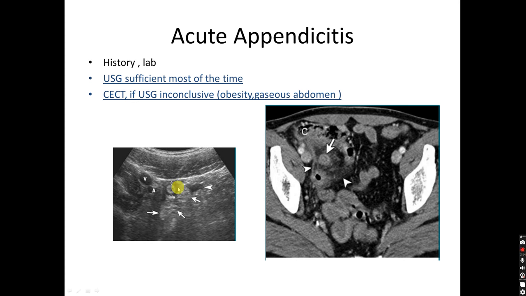This is the ultrasound image showing the swollen appendix and adjacent inflamed hyperechoic fat suggestive of acute appendicitis. This is the axial CT image showing swollen appendix and inflamed adjacent fat stranding. This is normal hypodense fat, you can see.